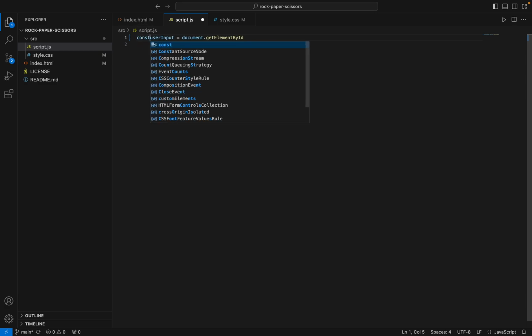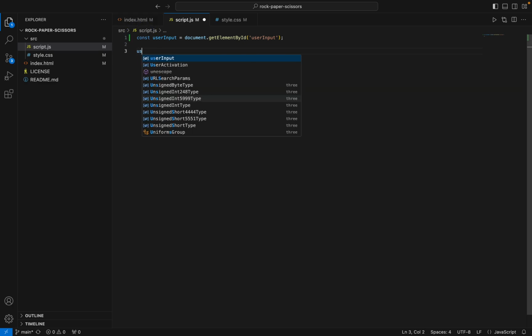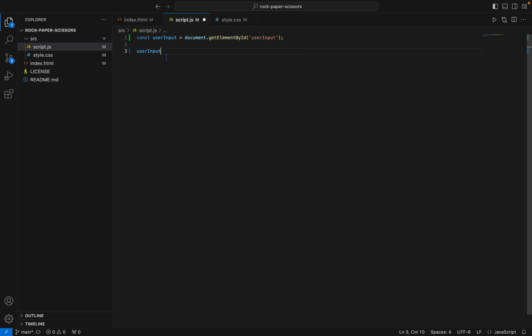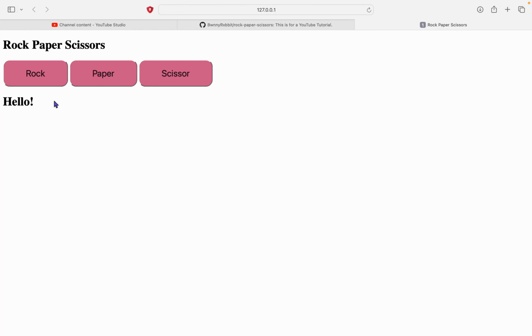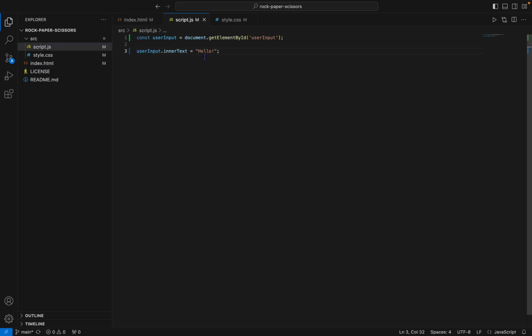We need to add the keyword const to this. And let's put the id over here, user input. There. Now this shouldn't do anything, but now we can change the HTML with JavaScript. So we can do user input dot inner text equals hello. See, now it will say hello, but in HTML it doesn't say hello. We made it say hello in JavaScript.